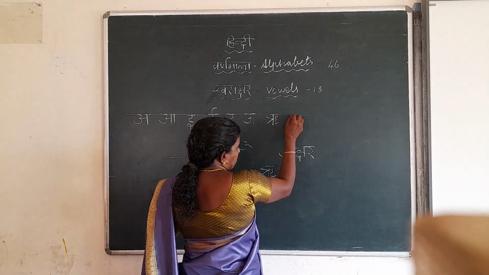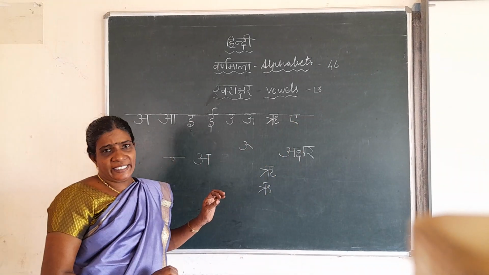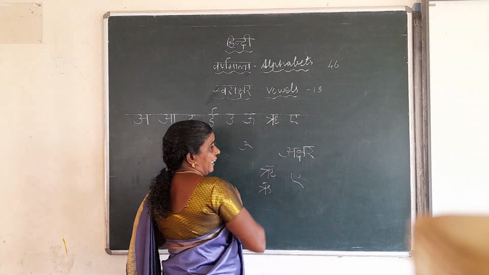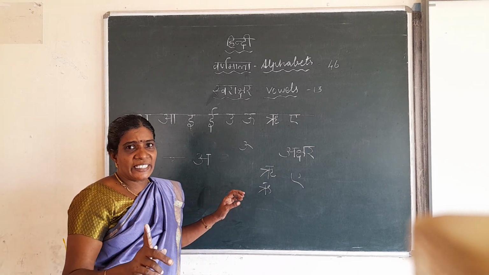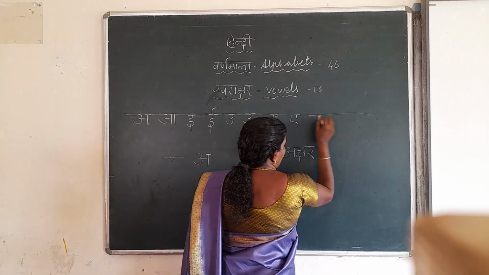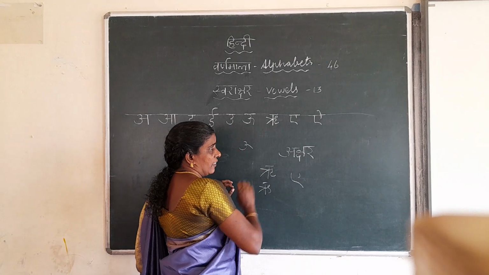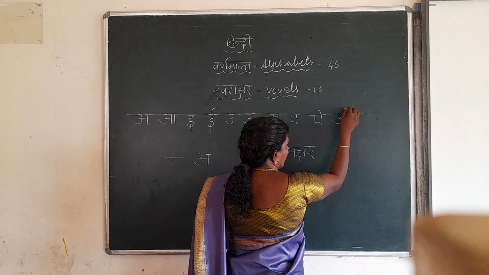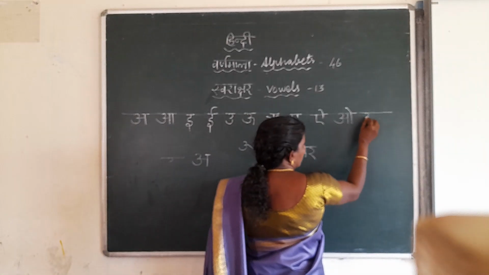Next, this is A. There is only one A. The A will be written like this also. Only one A is there, that is long sound. Next I. O. Ow.